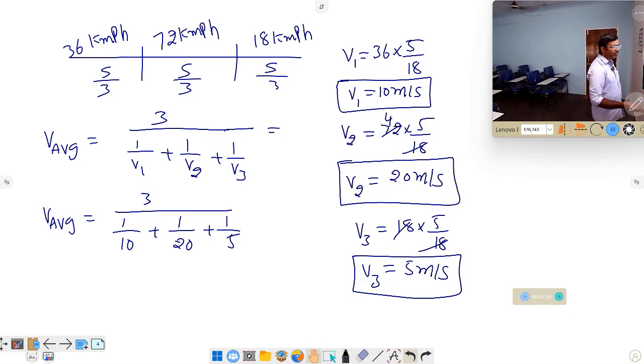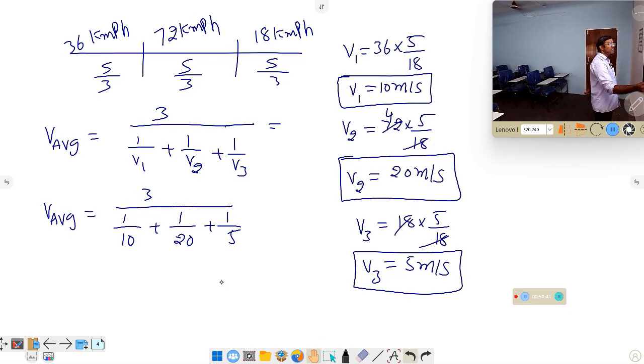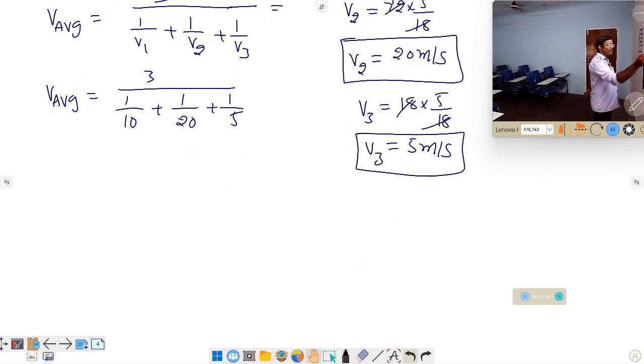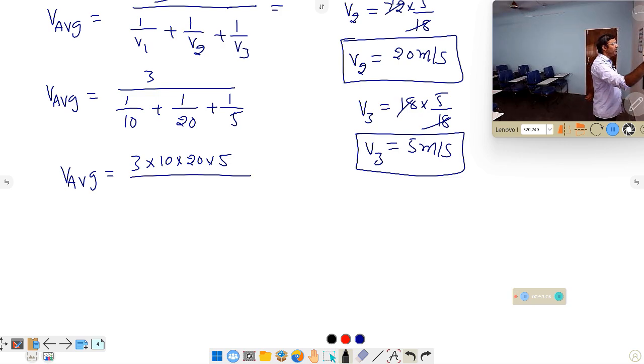Now the next part of our solution is solving this calculation. And remember here, to solve the problem faster, generally we have to take LCM, a lot of things you have to do. So directly I can write here like this: 3 into, after taking LCM, 10 into 20 into 5 is the LCM.